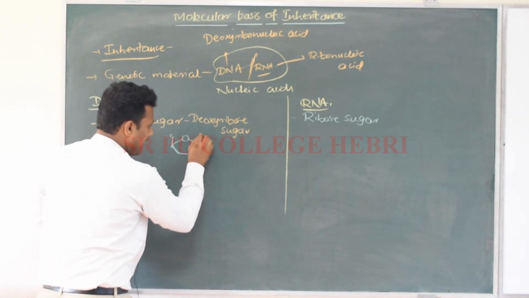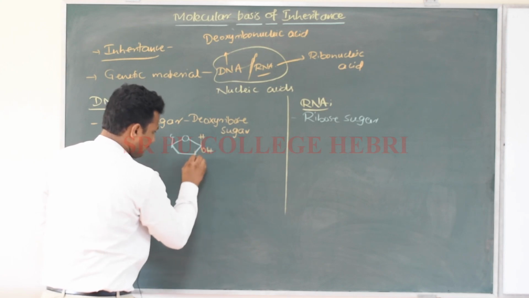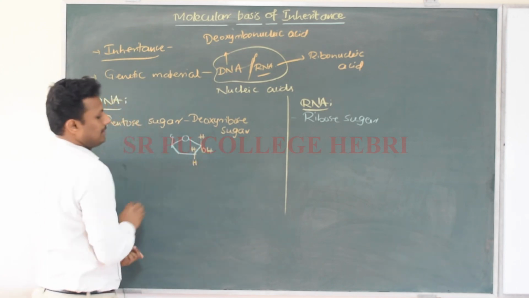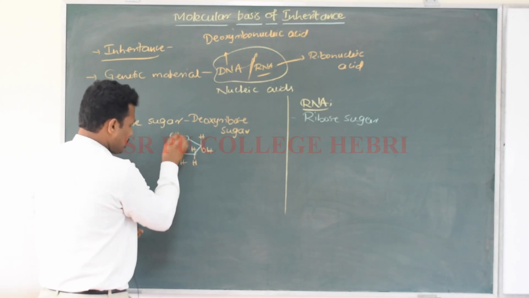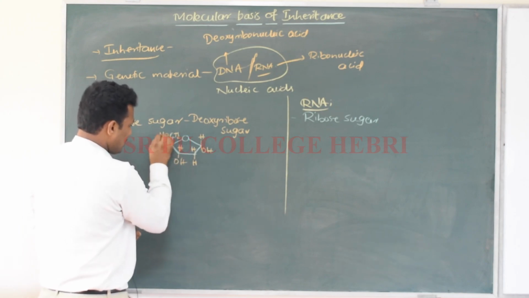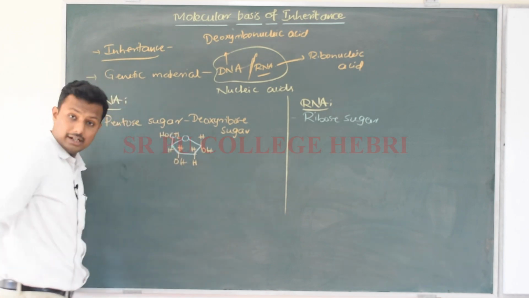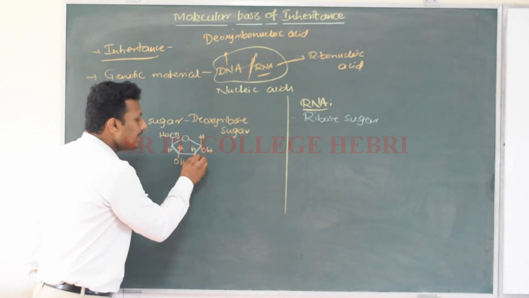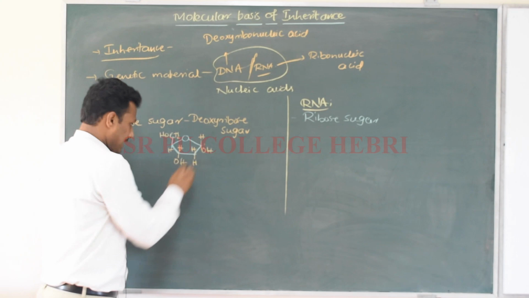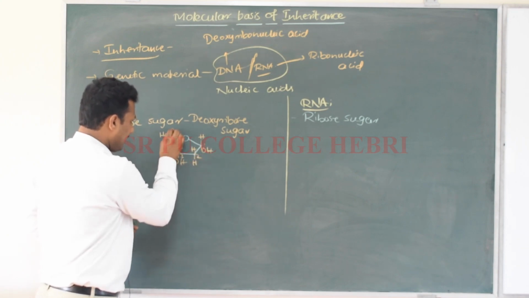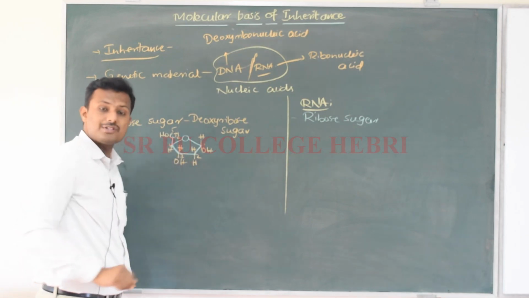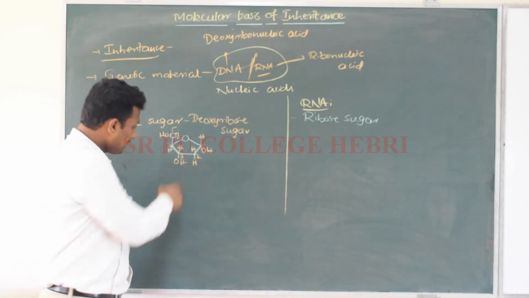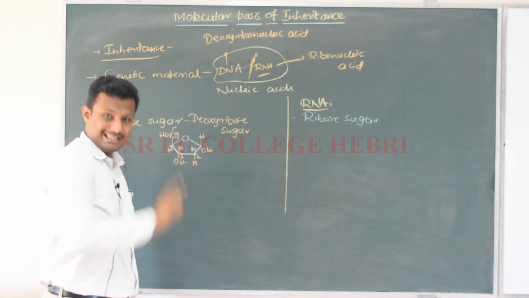Here, H, OH, H, H, then CH2OH and H. Look at the second carbon atom: first, second, third, fourth and fifth. At the second carbon atom, one oxygen atom is missing. So instead of OH, only H is there.